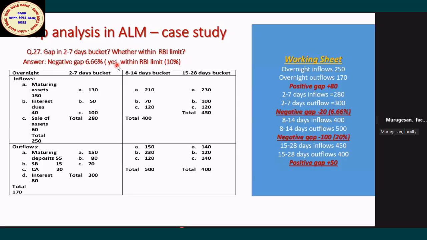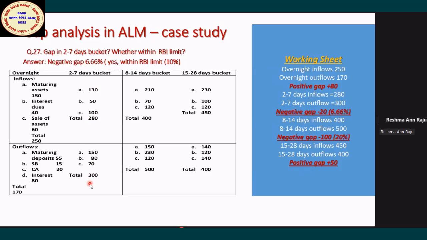27, 2 to 7, whether within the RBI limit: yes. In the 2 to 7 days bucket, that is cumulatively. Though the question says 2 to 7, really speaking it is 1 to 7. The limit for the bucket is 10%, so it is within the limit, 6.6. Sir, how do we find whether it is within the limit or not?